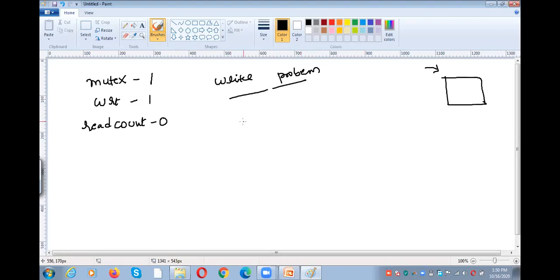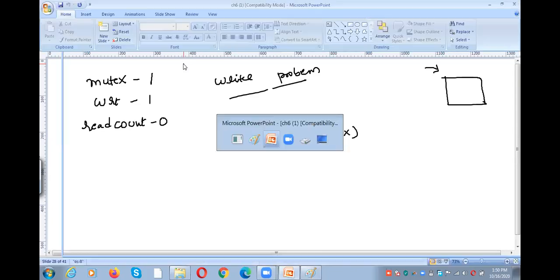So what does the writer have to do? For a writer, there is only one rule. Only one writer at a time needs to perform the write operation. So in order to perform the write operation, the writer has to perform wait of WRT.